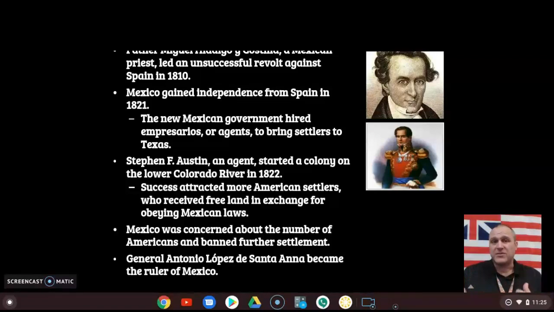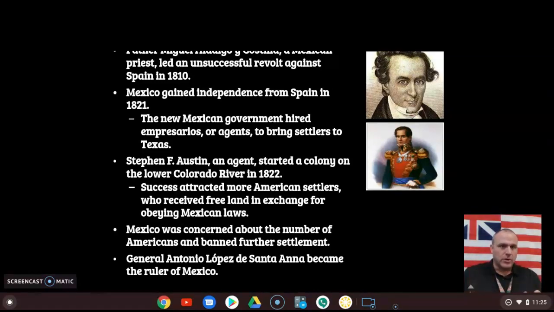Now, the success of this colony attracted many more American settlers who would receive free land from the Mexican government in exchange for obeying Mexican laws and doing things like practicing Catholicism. Okay, so they had to say that they were Catholic, they had to obey the Mexican laws, and if you did that, you got free land. So Mexico started to be concerned about the number of Americans who were coming into their Texas territory and really started to ban further settlement.